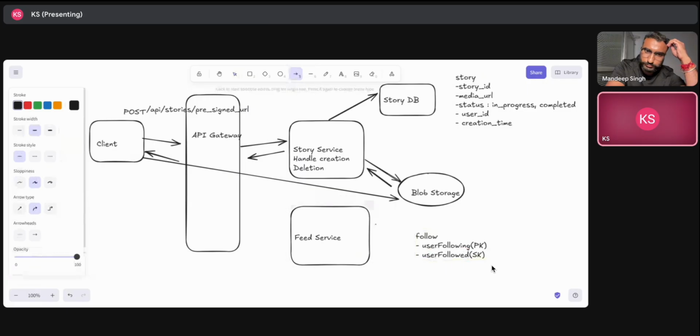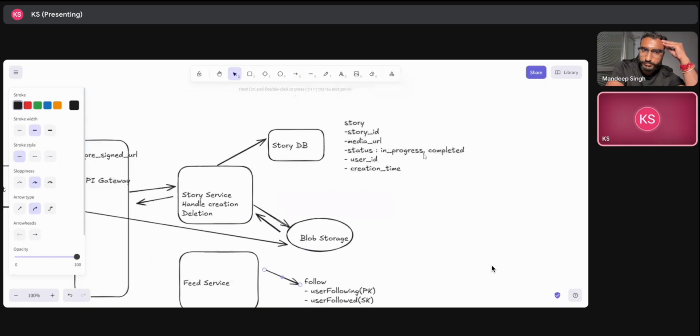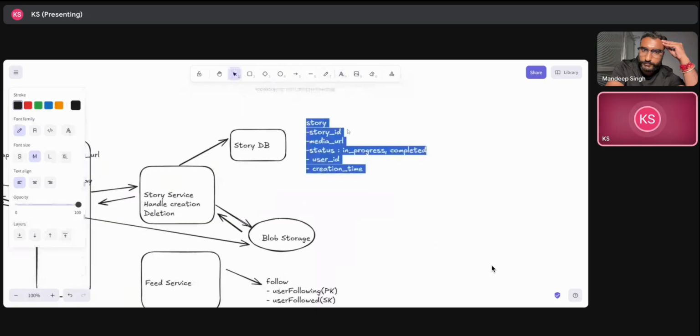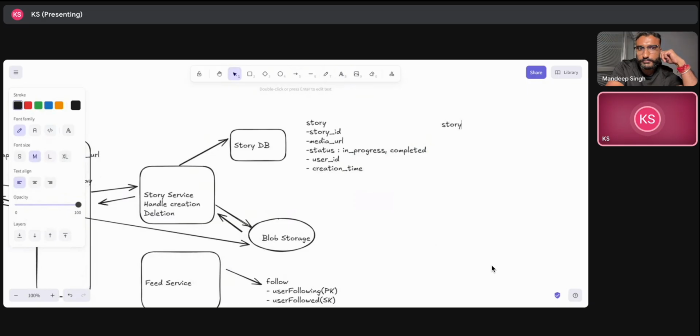It can fetch all the users that particular user is actually following, right? So our feed service will get all the people that a particular user is following, and now it's time to get the stories as well. If we talk about the stories here, instead of a SQL kind of database, I will go with a DynamoDB, a NoSQL kind of database here, because I will generate a story GSI here. So I will generate a global secondary index for the story as well.